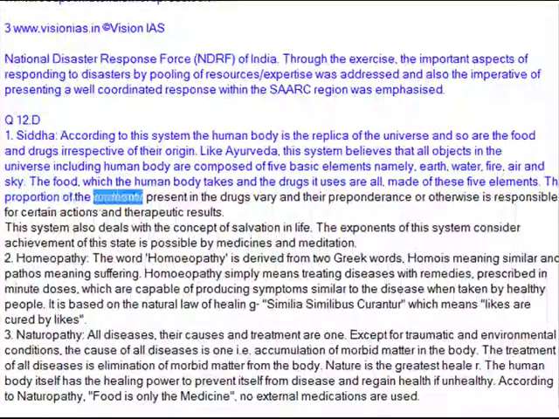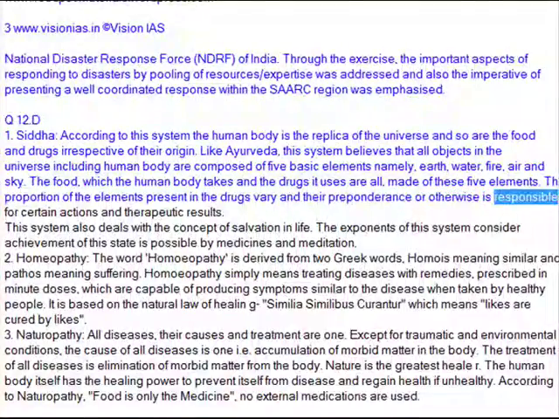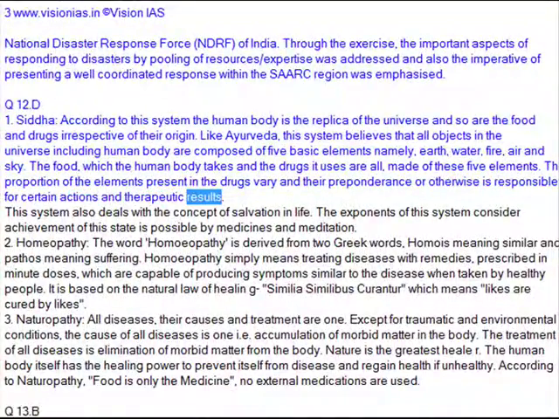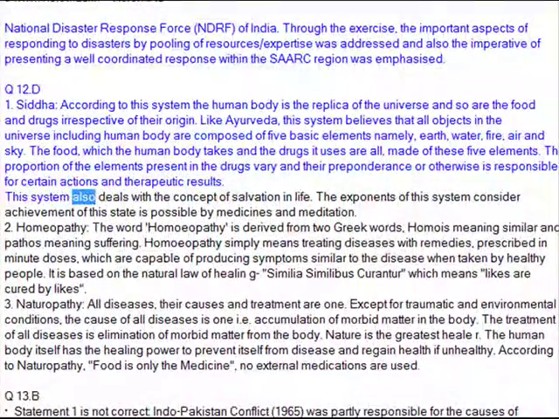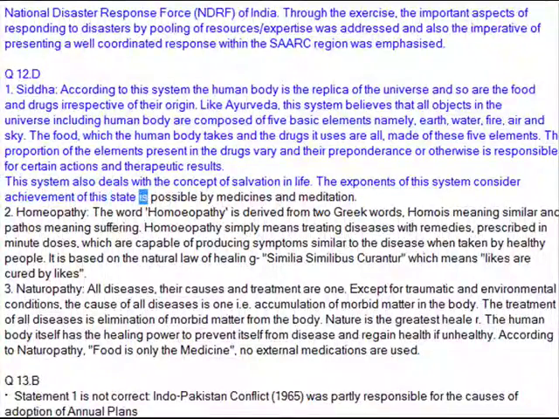The proportion of the elements present in the drugs varies, and their preponderance or otherwise is responsible for certain actions and therapeutic results. This system also deals with the concept of salvation in life. The exponents of this system consider achievement of this state is possible by medicines and meditation.